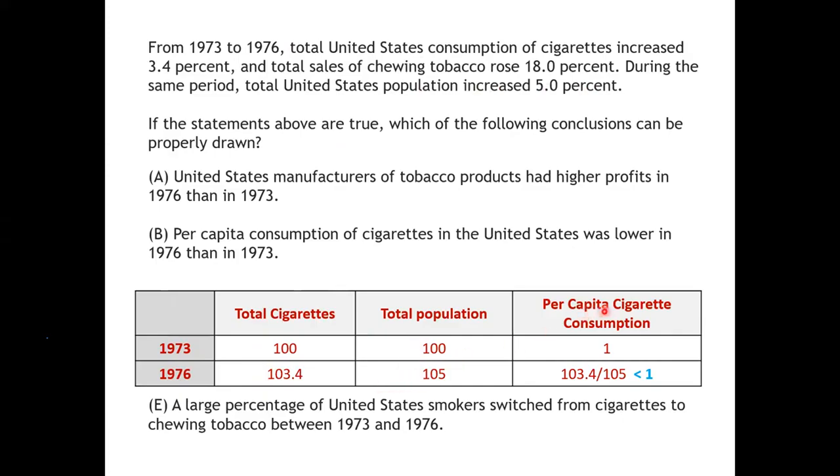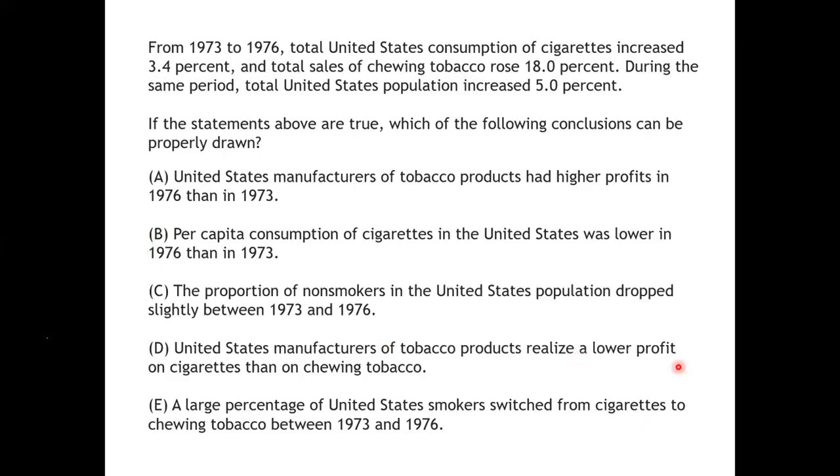Now, per capita, again, is a concept that we already discussed. It's average per person, as simple as this. How do you calculate per capita cigarette consumption? Number of cigarettes consumed divided by total population. So that would be 1 in 1973. 103.4 divided by 105, that would be the per capita consumption in 1976. So from this, it is very clear that per capita consumption of cigarettes in the US was lower in 1976 than in 1973.